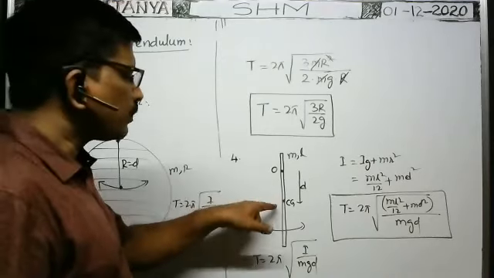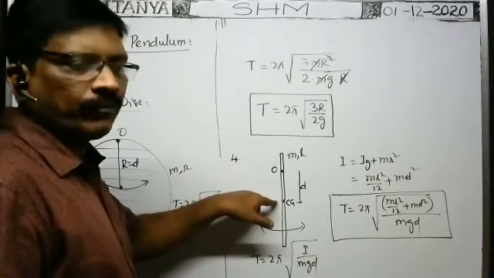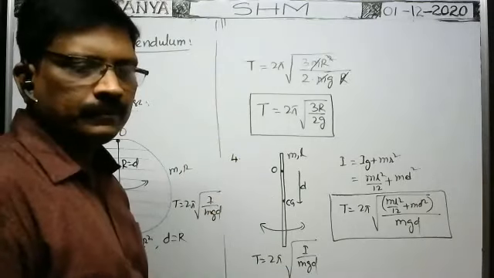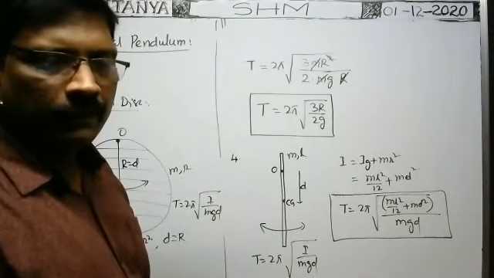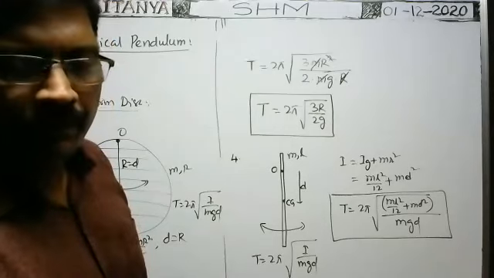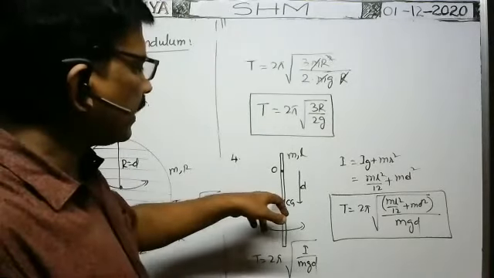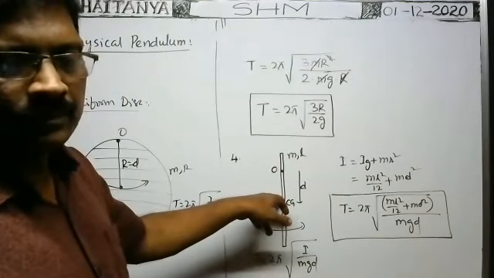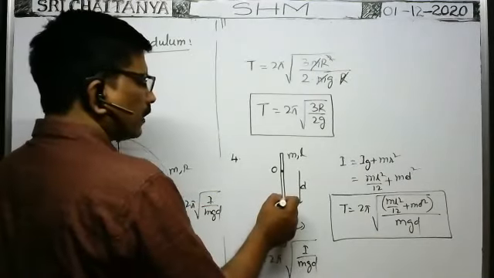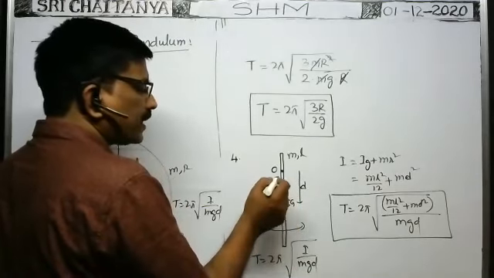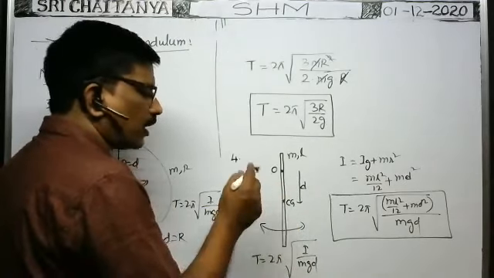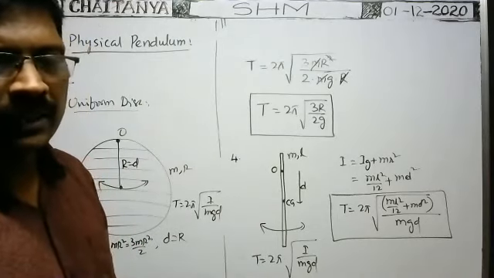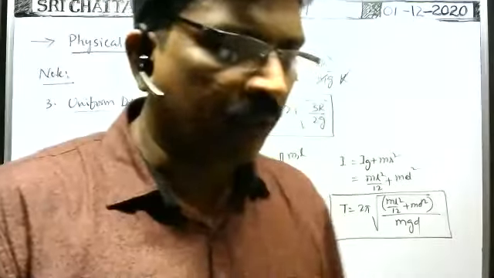Suppose the rod is suspended exactly at the midpoint. If the rod is suspended exactly through the midpoint, then what about the time period? When the rod is suspended exactly at the center of gravity of this rod, what about the time period? Yeah, very good. Very good, Nana. Infinity.